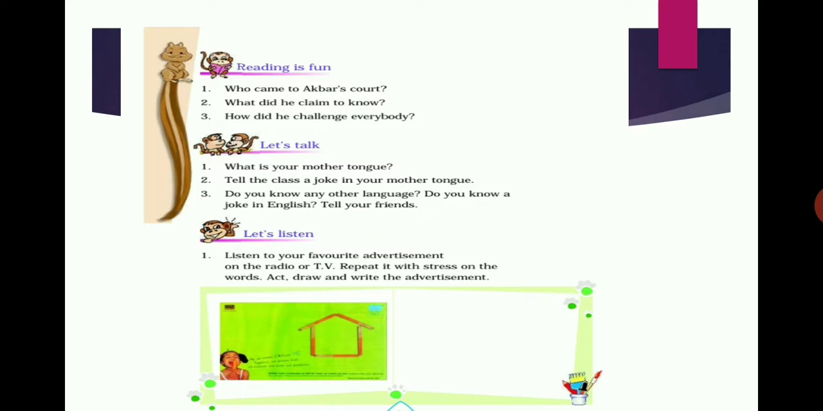Listen to your favorite advertisement on the radio or TV. Repeat it with stress on the words, act, draw and write the advertisement. Usually you all do, I hope. You will act the advertisement. Similarly, you can say the words and draw and write in the place given in the book. You can draw and write some words like slogans.